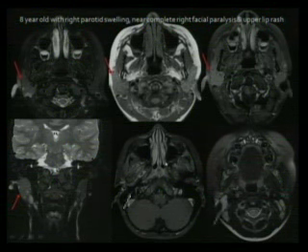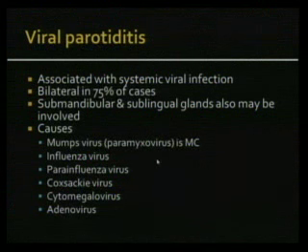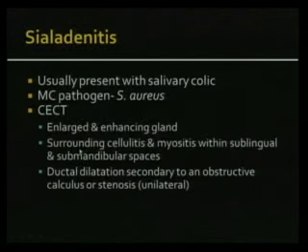Usually viral parotitis is bilateral, but you may see it unilateral. And these are the causes. Most common is the mumps virus. So treatment of acute parotitis is hydration and antibiotic therapy, and drainage if there is an abscess.